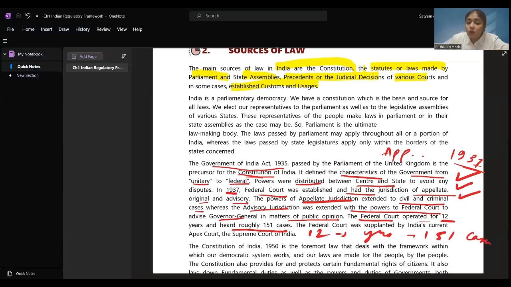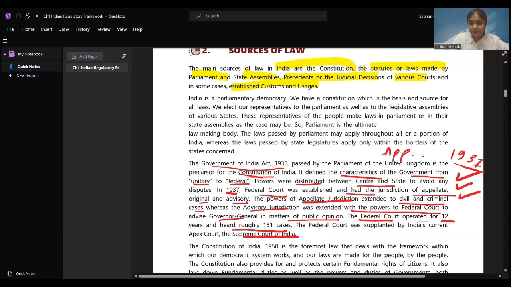The federal court was supplanted by India's apex court, the Supreme Court. The federal court was replaced by India's current apex court, the current highest court, that is the Supreme Court of India. So, the Supreme Court of India became the federal court. The federal court was replaced by the Supreme Court of India, that is our apex court, the highest court in India. I hope we are clear till here.